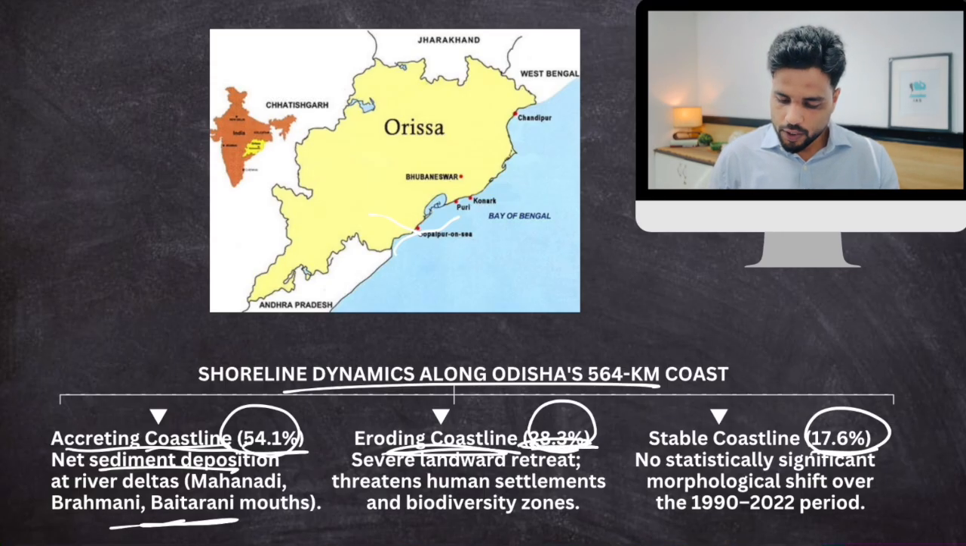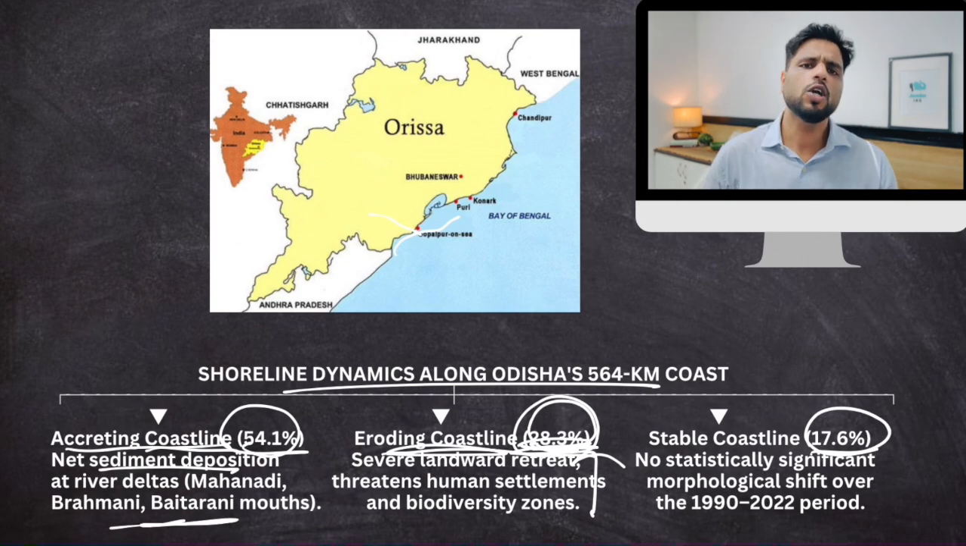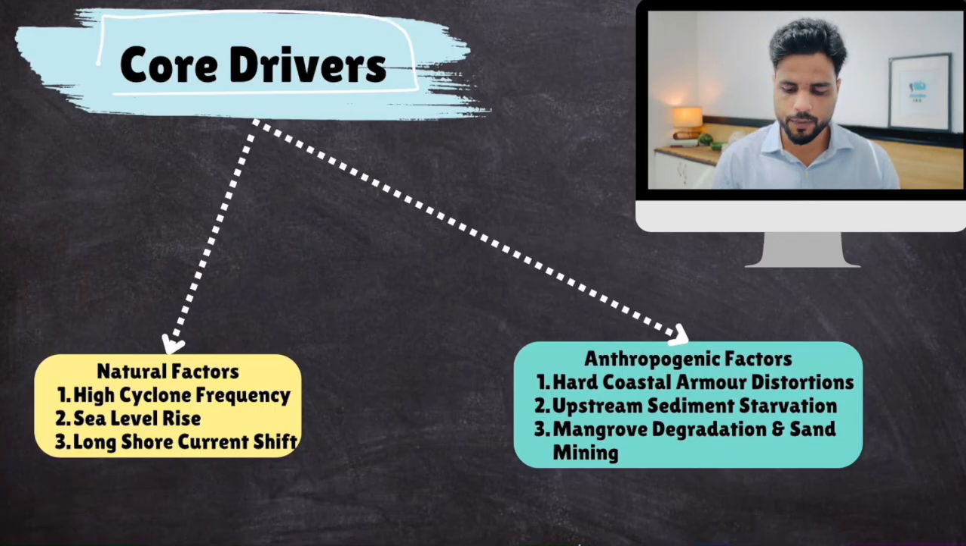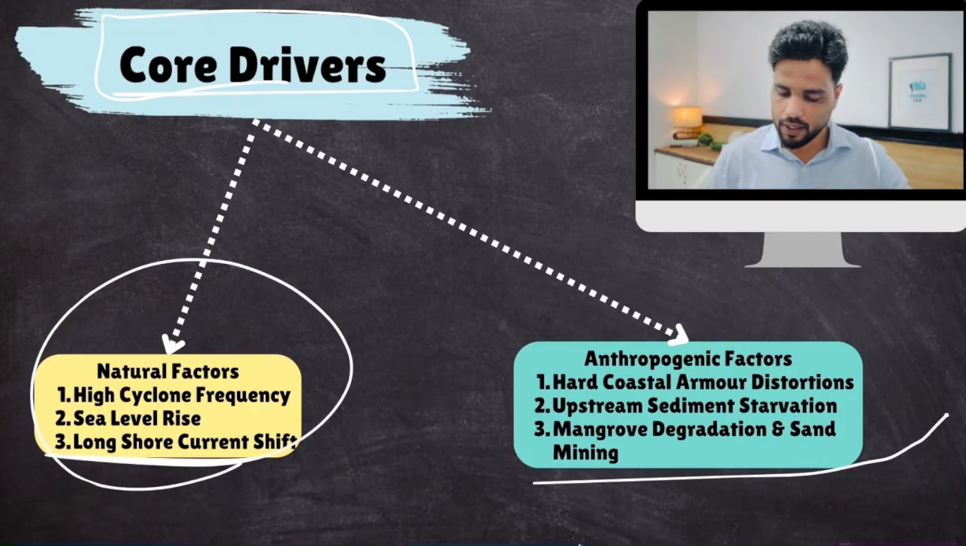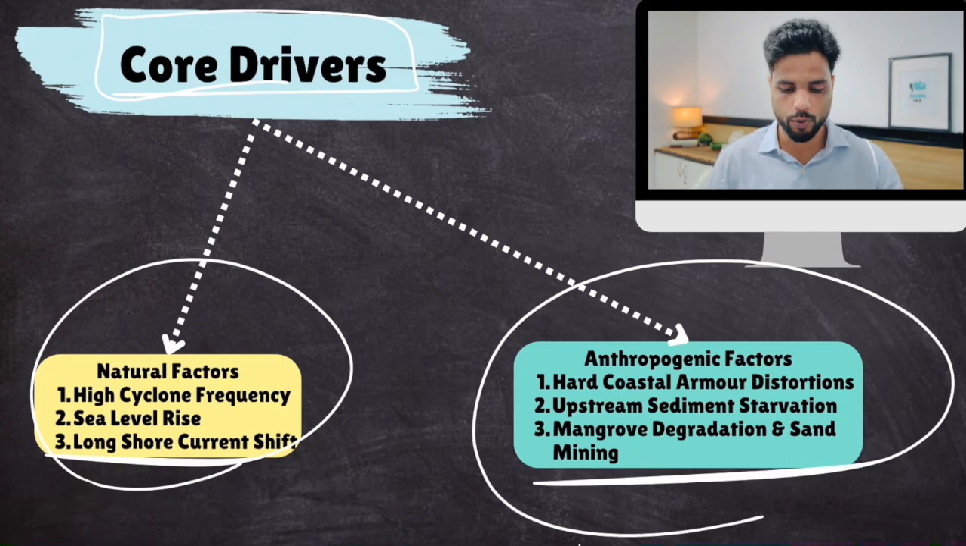Now, this 28.3 number was really low 10 years ago, but this has increased dramatically. What are the reasons behind this? So let's talk about the core drivers. We can divide the core reasons behind Odisha's coastline erosion into natural factors and human-caused factors, anthropogenic. So let's talk about natural factors.